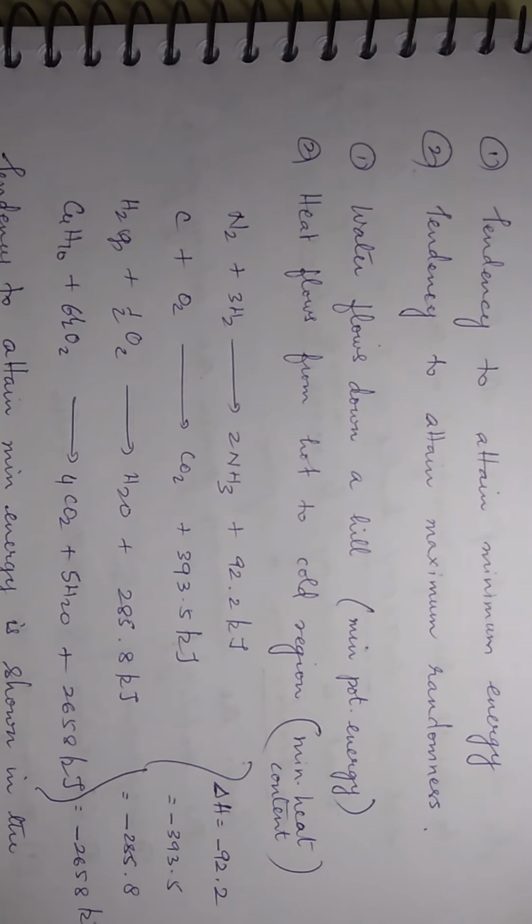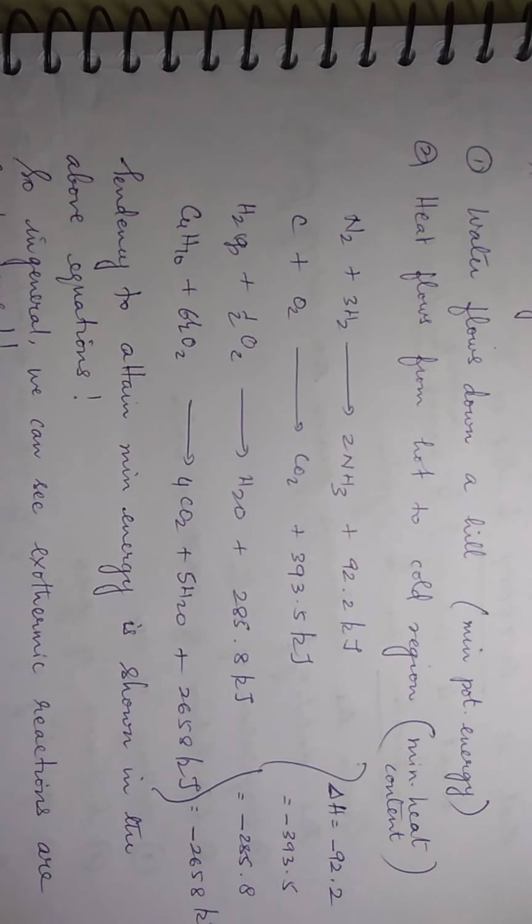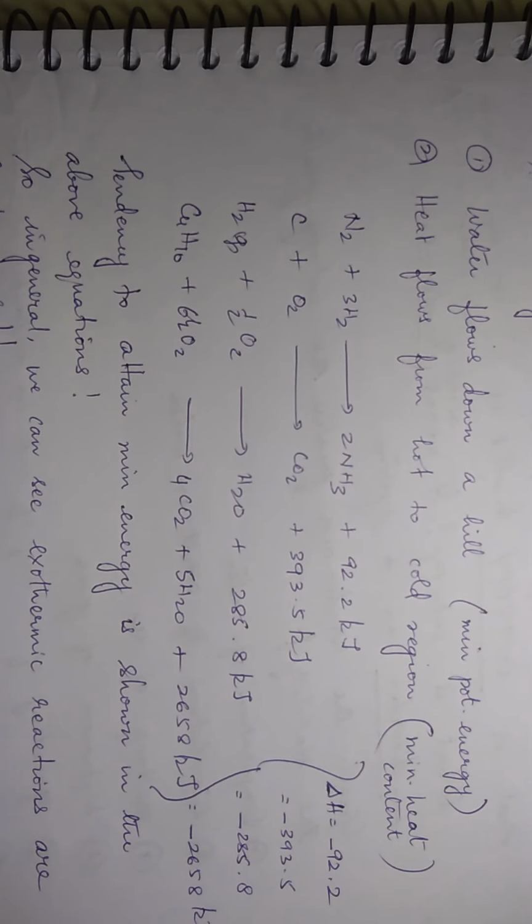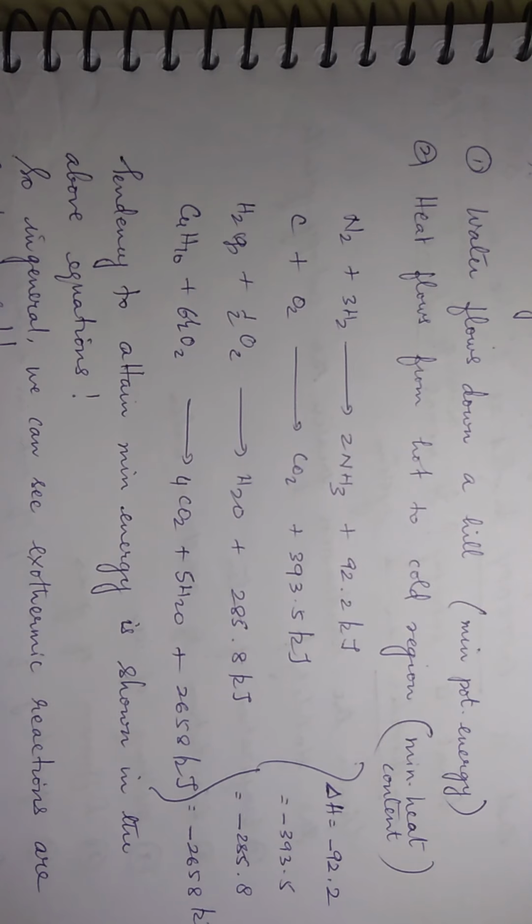Now I have given a few examples. Nitrogen plus hydrogen giving you ammonia, carbon plus oxygen giving CO2, hydrogen plus half oxygen gives you water, C4H10 is butane, and butane is undergoing combustion to give you CO2 and water. Now in all the four equations, what do you find? Energy is released. In the first equation, 92.2 kilojoule, then 393.5, 285.8 and 2658.